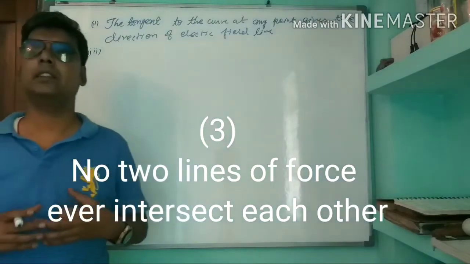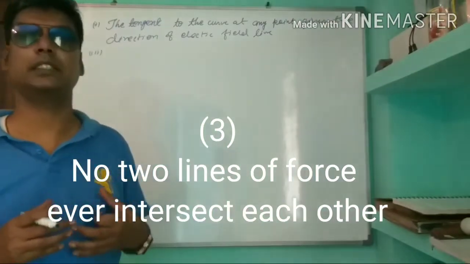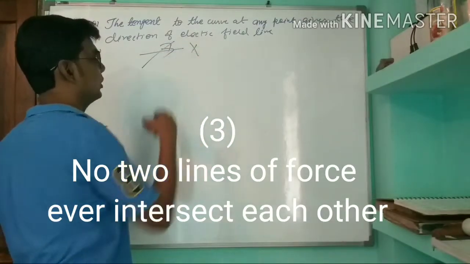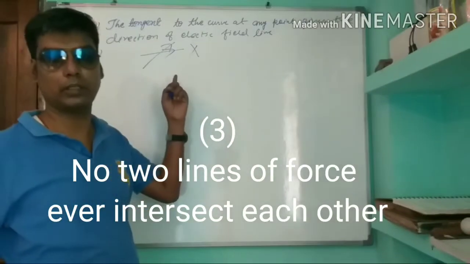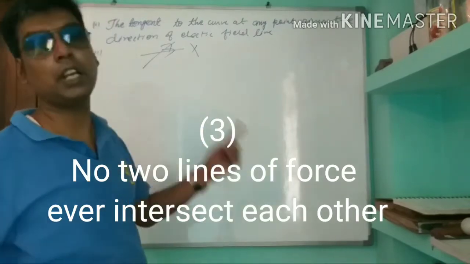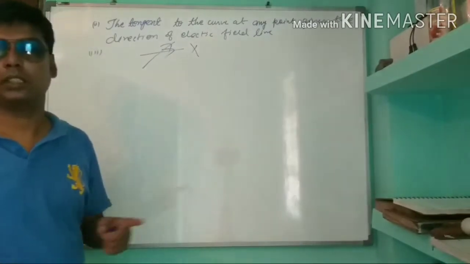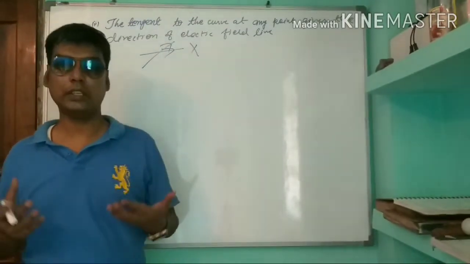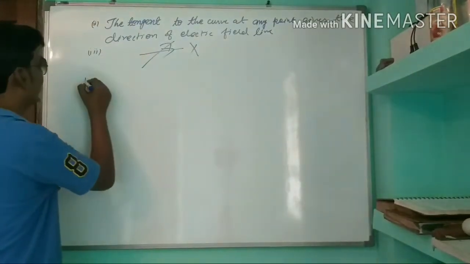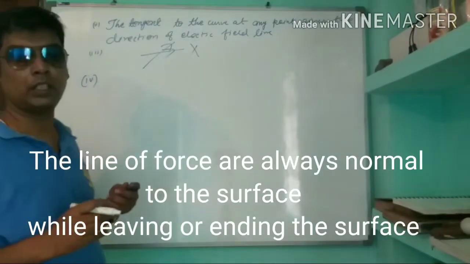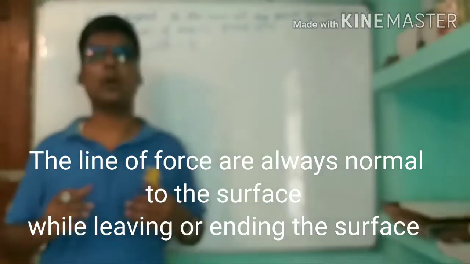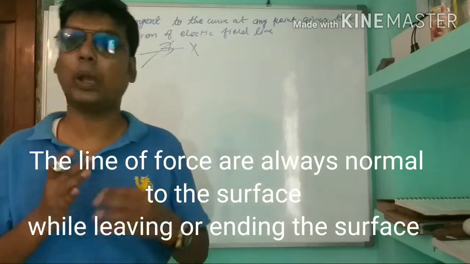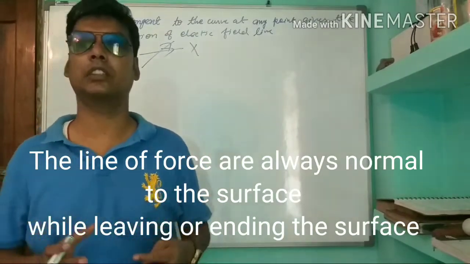no two lines of force ever intersect each other. It is not possible. Two lines of force or electric field lines never intersect each other. Now number 4: the lines of force are always normal or perpendicular to the surface while leaving or ending on the surface.